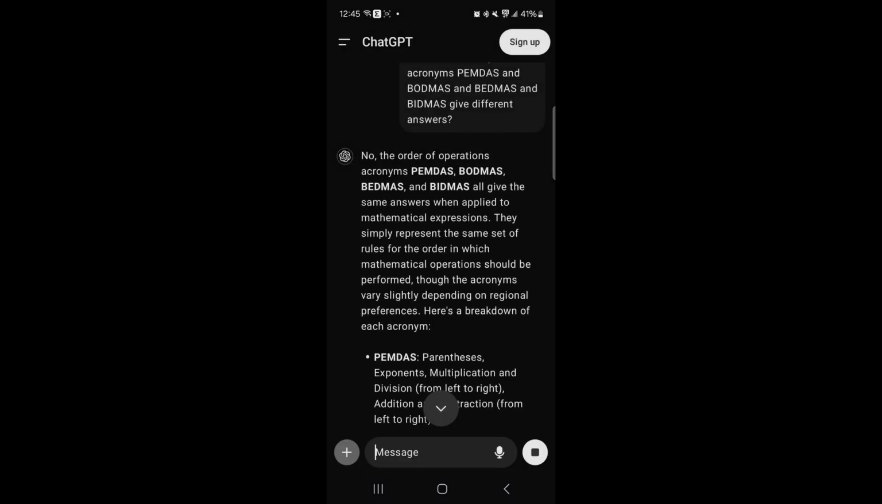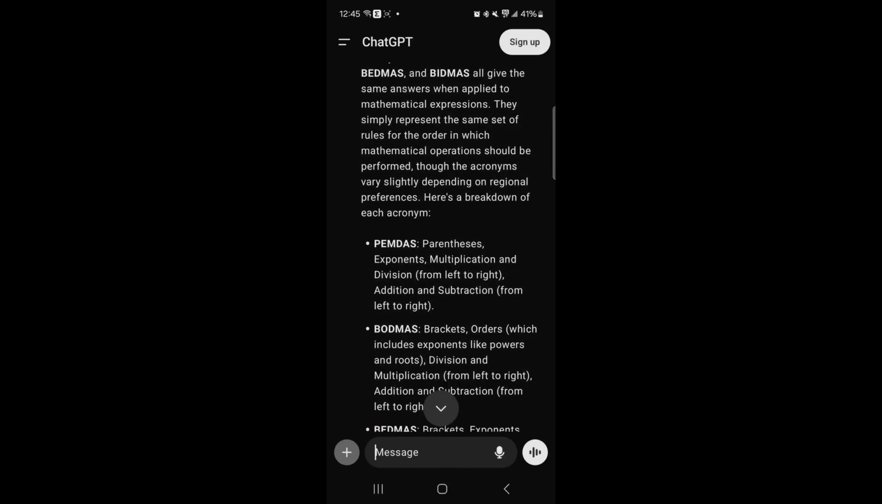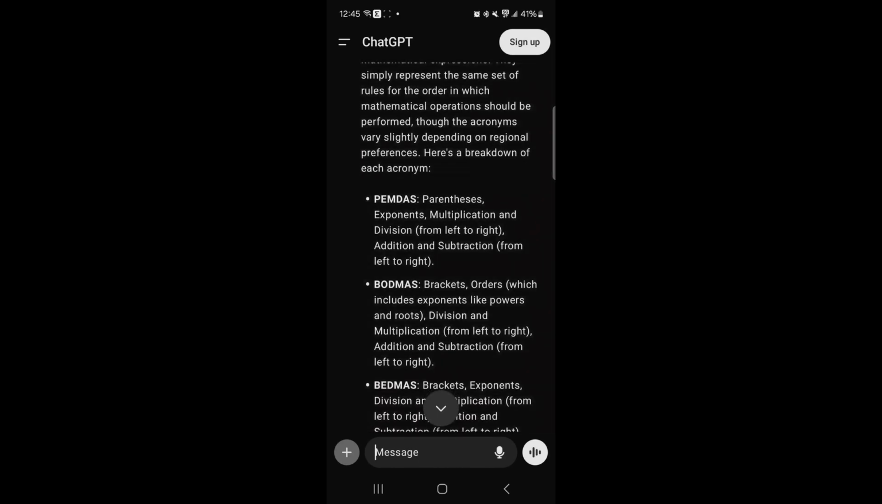Oh, look at this, guys. Exactly the way that I thought it was, or actually the way I know it is. "No, the order of operations acronyms, PEMDAS, BODMAS, BEDMAS, and BIDMAS, all give the same answers when applied to mathematical expressions. They simply represent the same set of rules for the order in which mathematical operations should be performed. Though the acronyms vary slightly depending on regional preferences, here's a breakdown of each acronym," which I kind of did, but we'll read through it anyway.